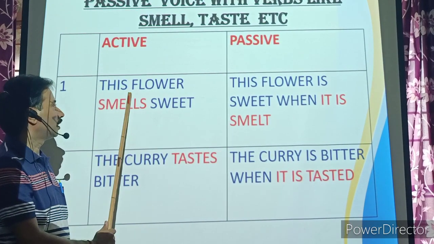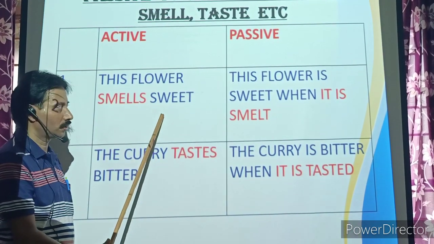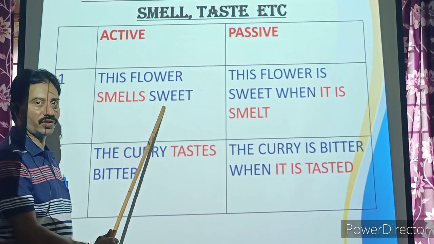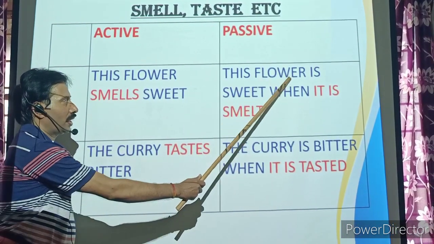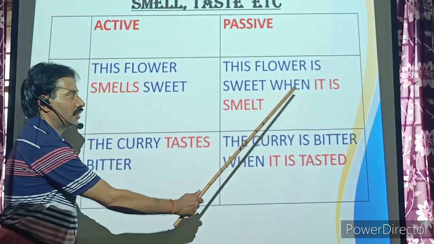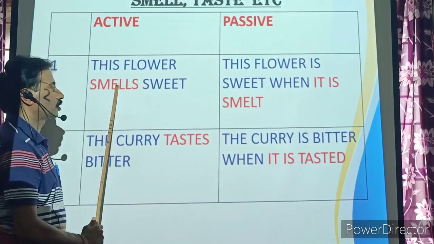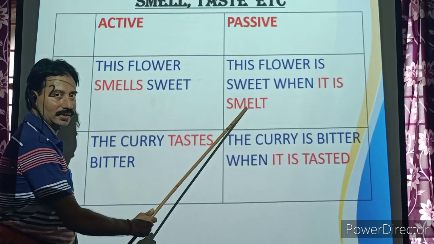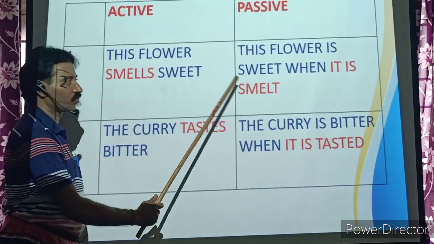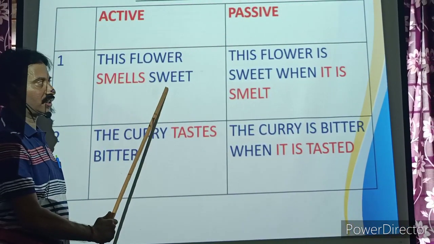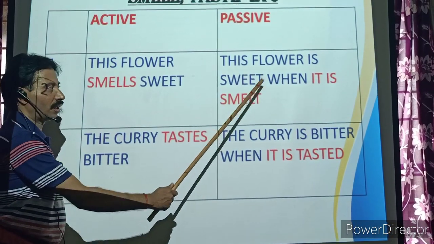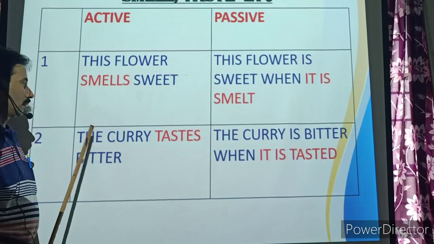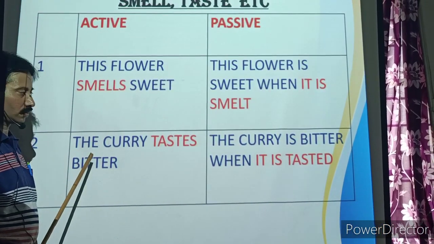Let us see. This flower smells sweet. This flower is sweet when it is smelled. Smell is the verb. So it is smelled. This curry tastes bitter.